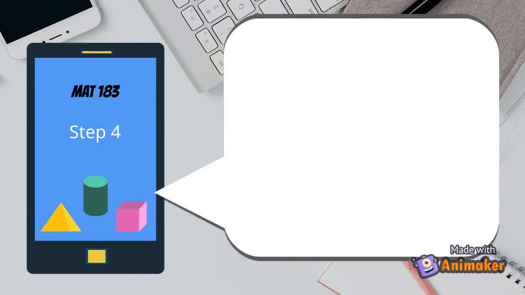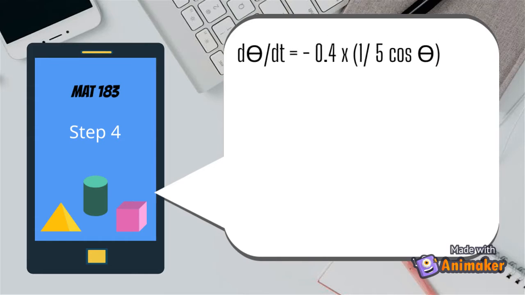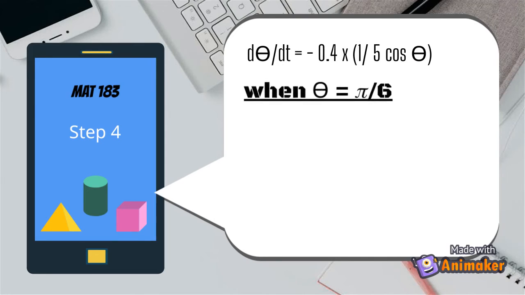The formula to find d theta over dt had been given in the second step. So, we just replace the information into the formula, which is d theta over dt equals negative 0.4 multiplied by bracket 1 over 5 cos theta. However, we need to replace theta with pi over 6 as the information given.